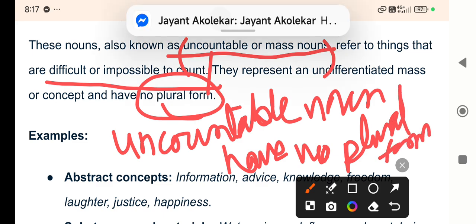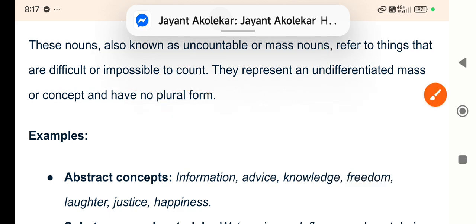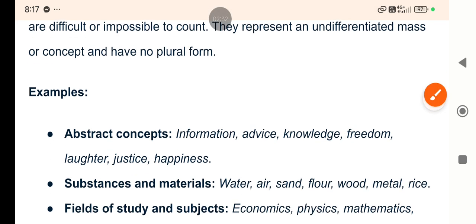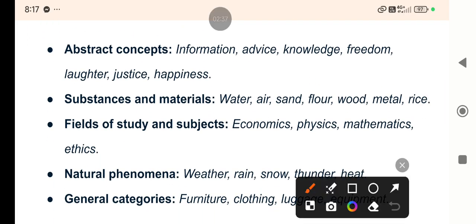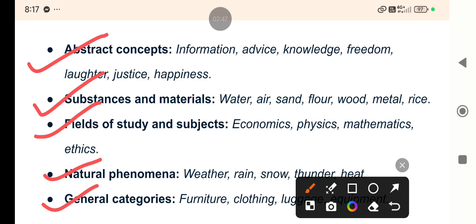Okay. This is the first rule. Example: these are the nouns: abstract concepts, substances and materials, fields of study and subjects, natural phenomena, general categories. So, this way, these five categories you have to remember.